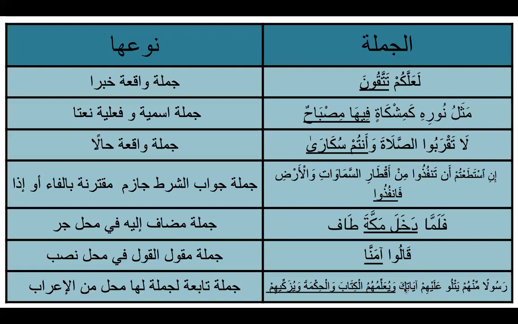The first sentence is going to be fi mahalli nasbin because it is a sifa for Rasul. The second is going to be fi mahalli nasbin bil atf, waw atf, and the third again is going to be fi mahalli nasbin through connector waw, because whatever is connected through atf is going to share the status.